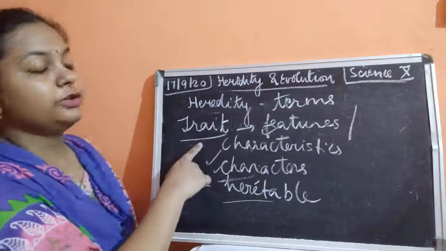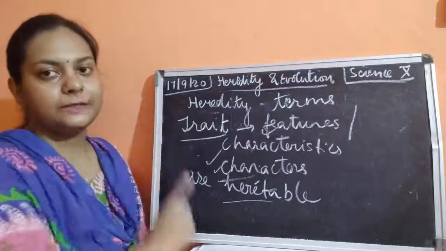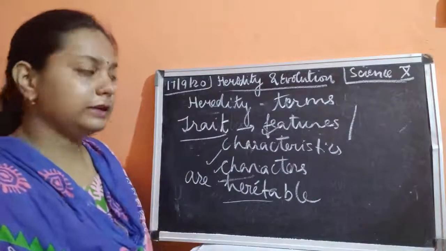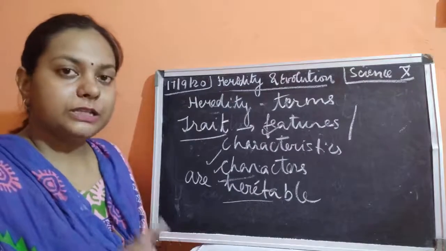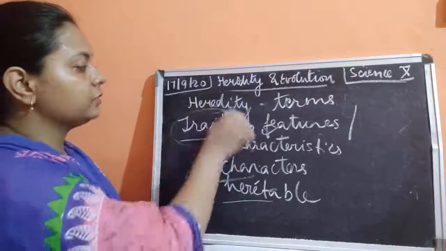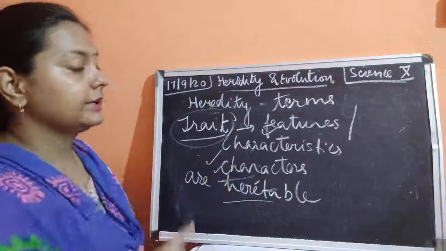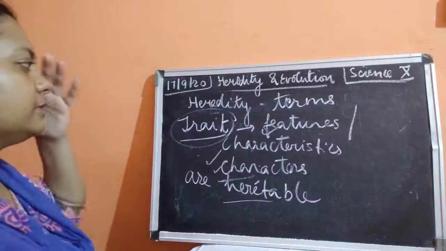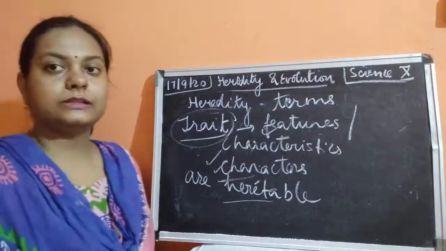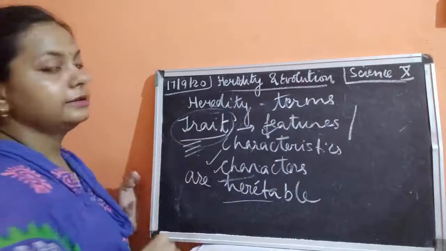So if we use the term characteristics in genetics, that would be correct, but not absolutely correct. For writing the absolutely correct answer, you have to use the word trait regarding characteristics or characters. Features in terms of genetics and biology, in this chapter we will always say trait.